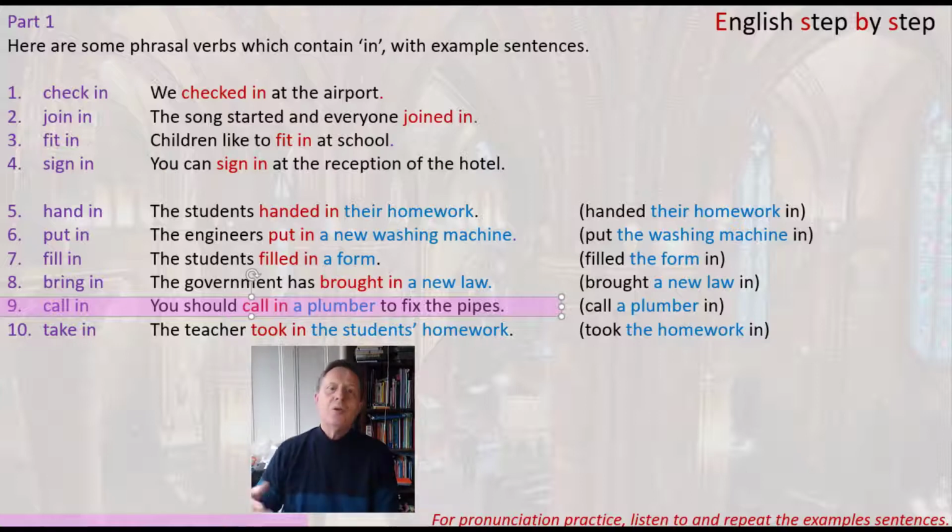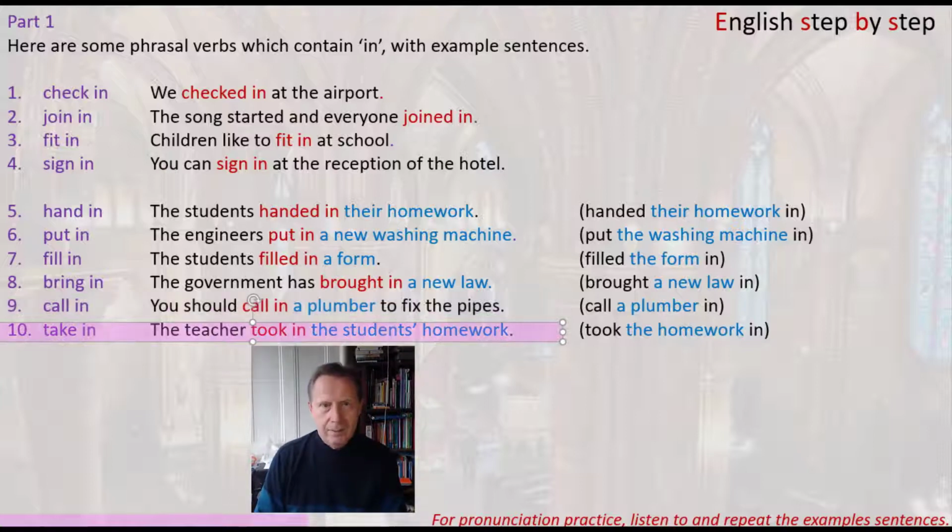That means you should employ a plumber to come to your house to fix the pipes. Another example, if you have a problem with your electricity, you should call in an electrician. In many situations where you have a problem, you have to call in an expert.